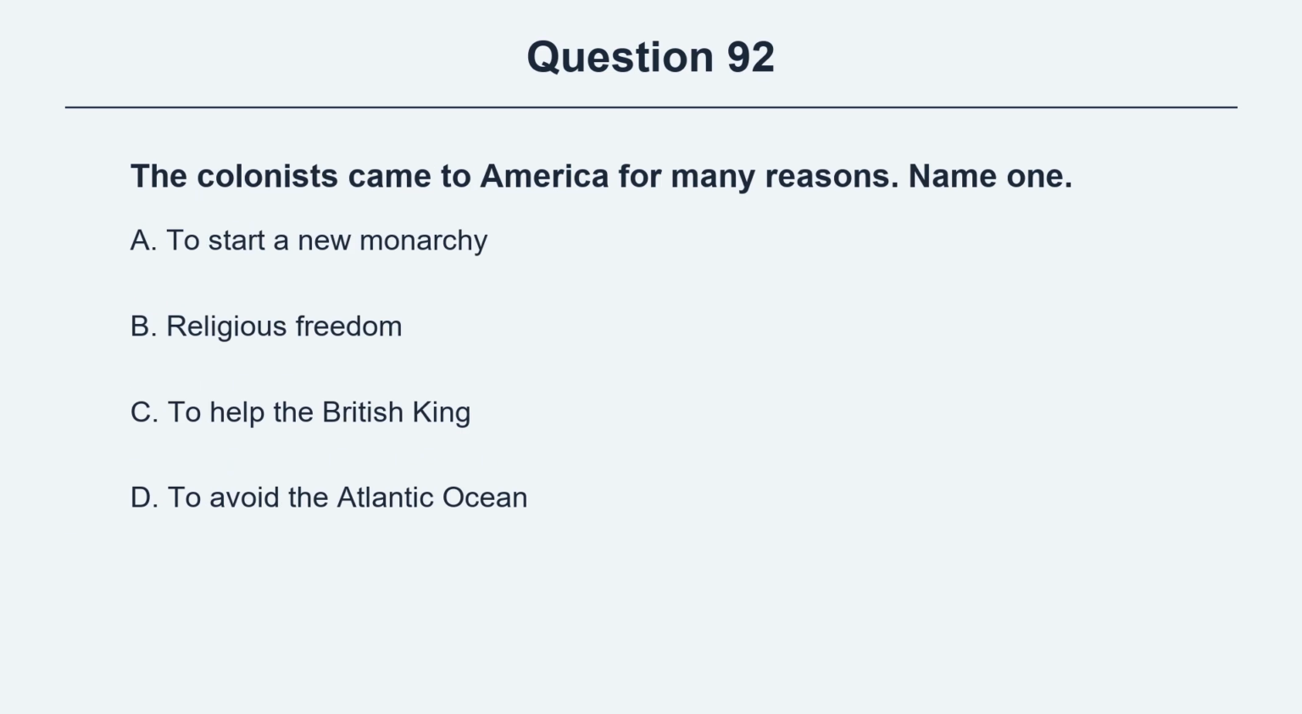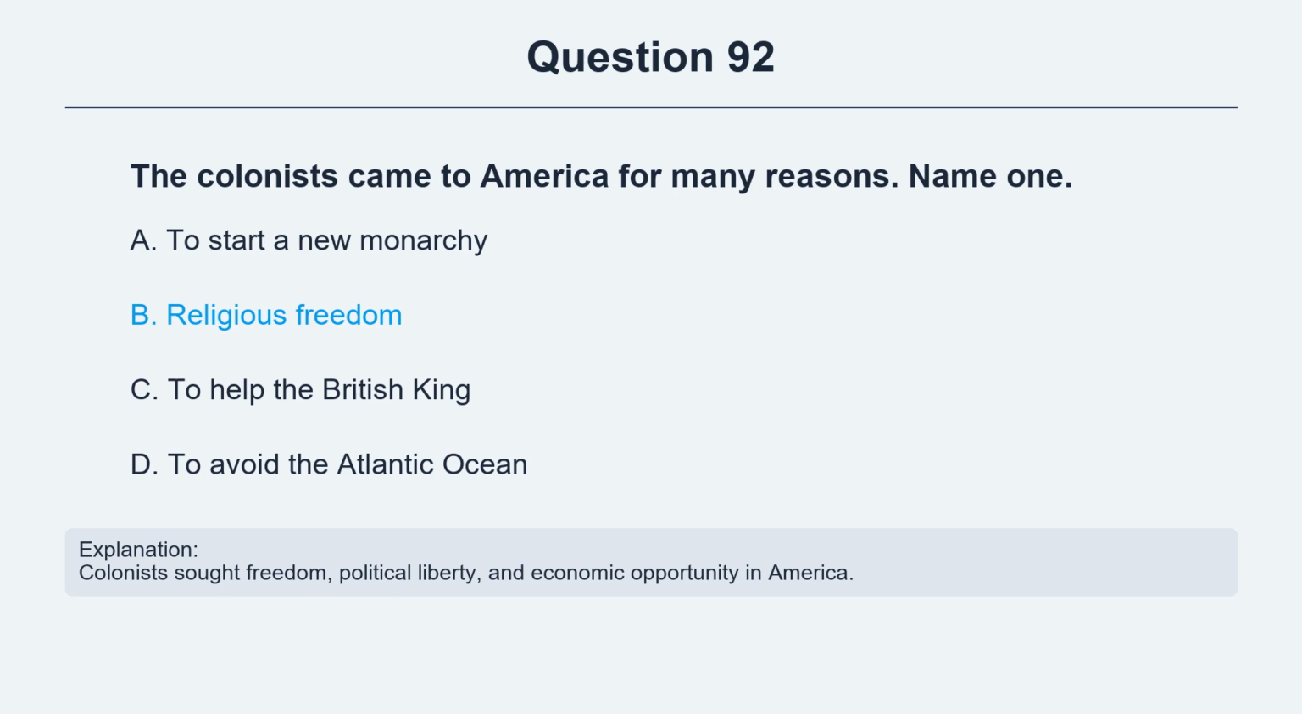Question 92. The colonists came to America for many reasons. Name one. Option A, to start a new monarchy. Option B, religious freedom. Option C, to help the British king. Option D, to avoid the Atlantic Ocean. The correct answer is option B, religious freedom. Explanation. Colonists sought freedom, political liberty, and economic opportunity in America.